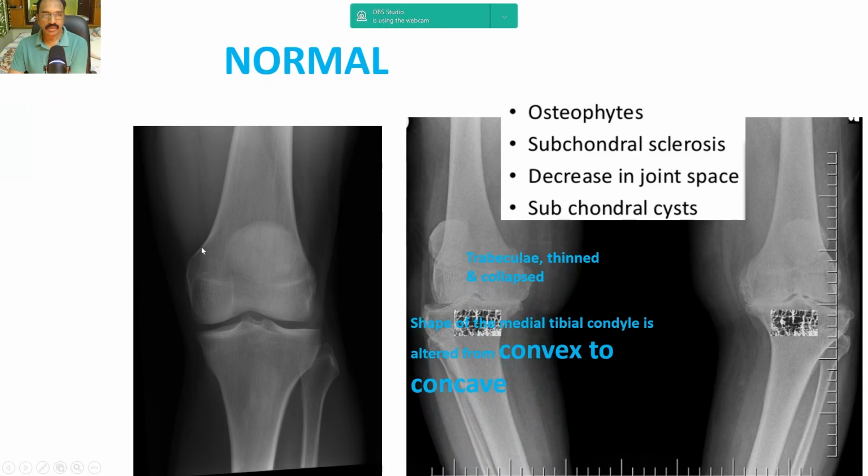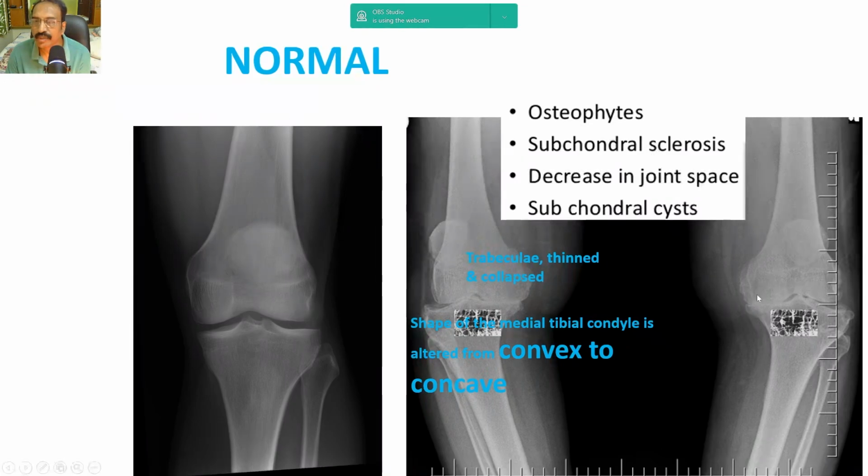Here the normal X-ray shows the space is very good, no subchondral sclerosis. Both the condyles are in convex shape. When you come to this view, you can see that the thinned out subchondral trabeculae collapse and lead to subchondral sclerosis, and the convex shape of the medial condyle becomes straight and then concave like this.